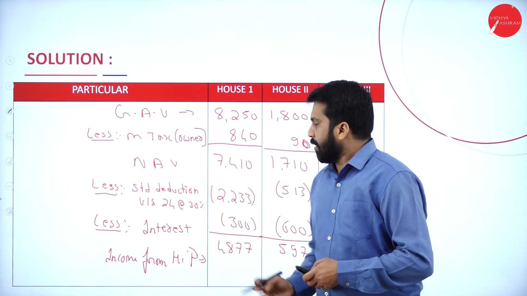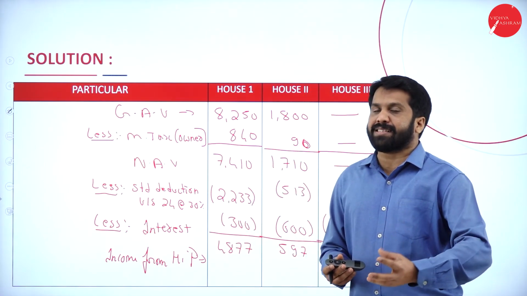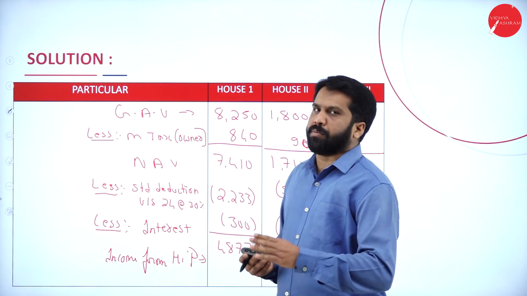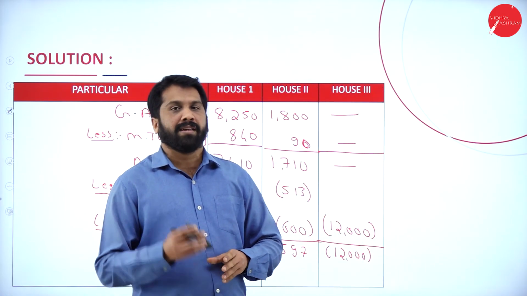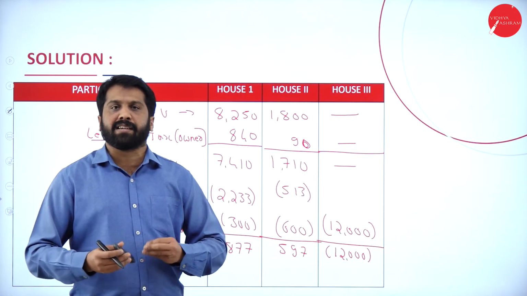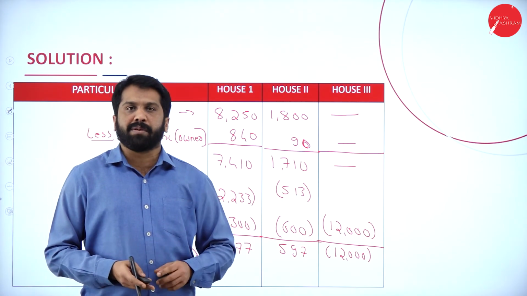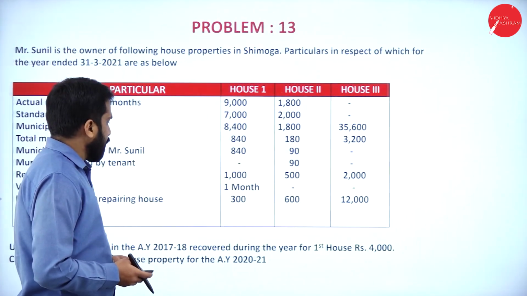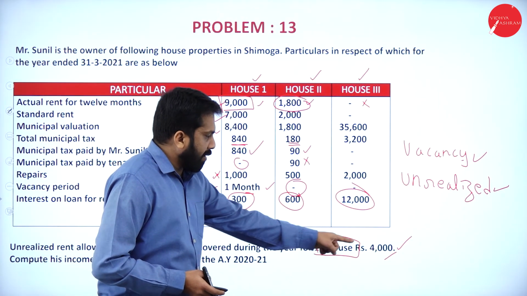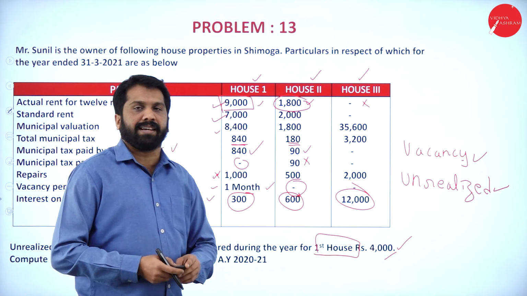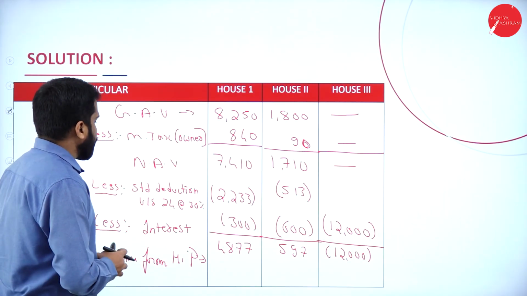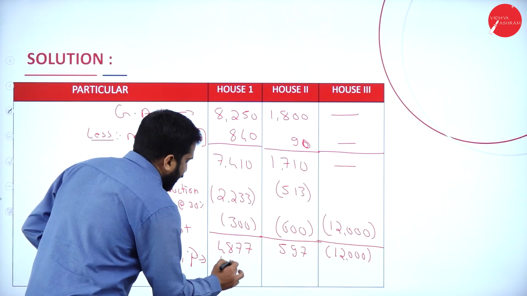No doubt. Now, we have unrealized rent. Unrealized rent means old rent from almost 3 years back, now collected. Is that income or expenditure? Income. For which house? House number 1. I'll show you. House number 1, 4,000 is an unrealized rent. So, go to house number 1, add 4,000.